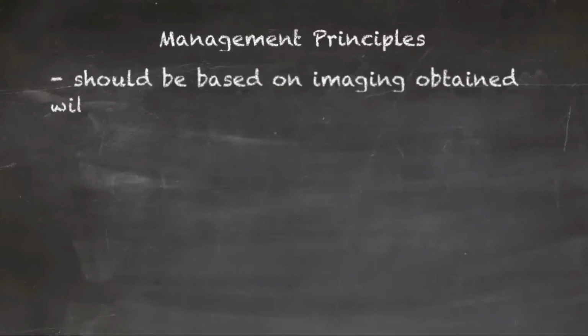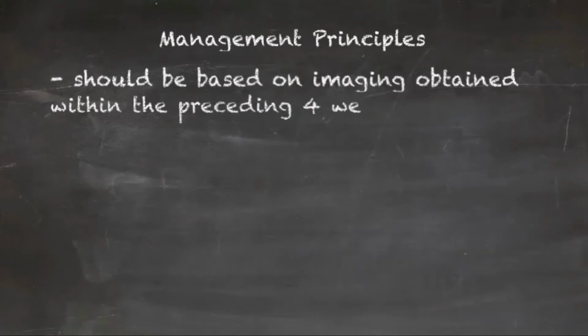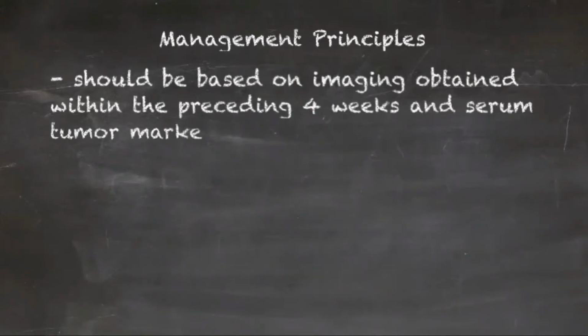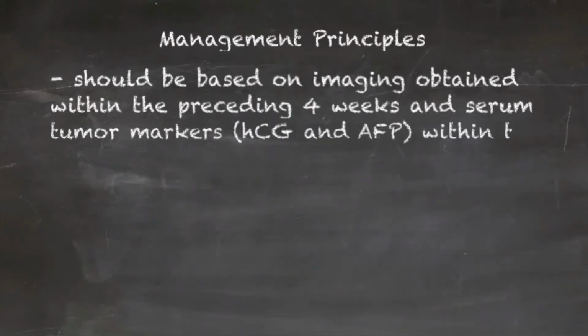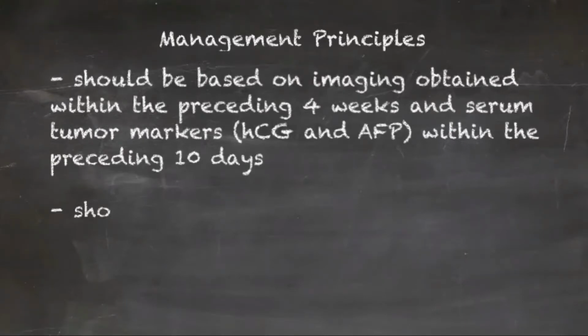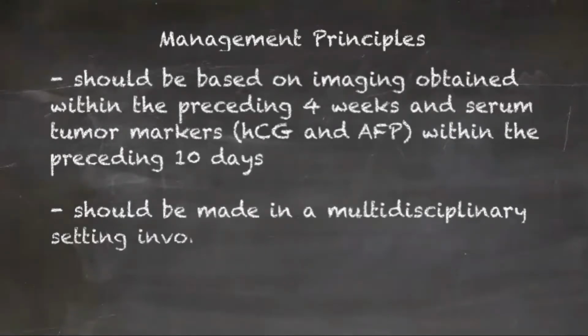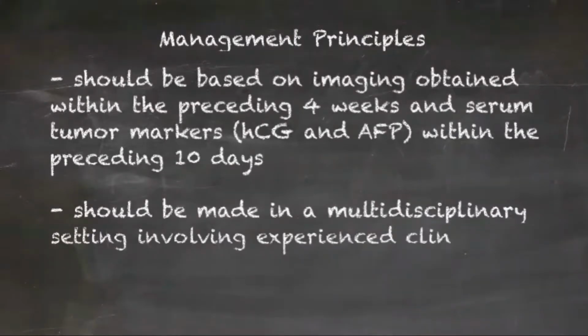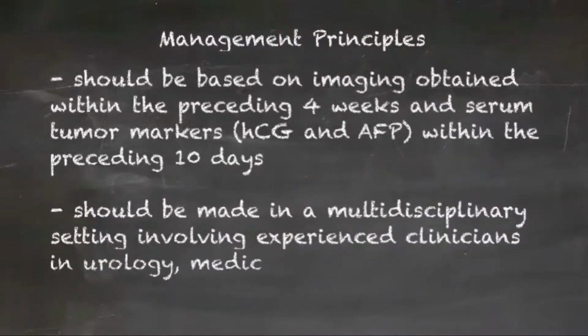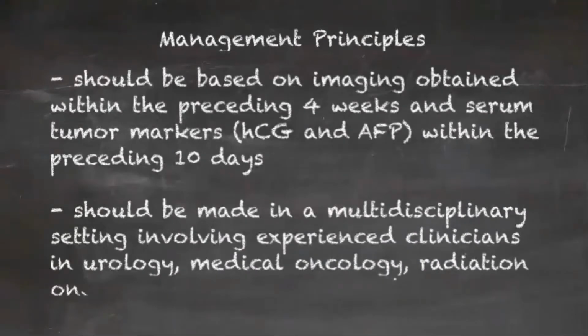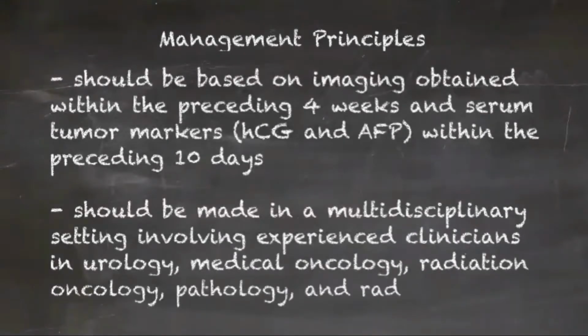Principles in management. Management decisions should be based on imaging obtained within the preceding 4 weeks and serum tumor markers HCG and AFP within the preceding 10 days. Management decisions should be made in a multidisciplinary setting involving experienced clinicians in urology and medical oncology, radiation oncology, pathology, and radiology.